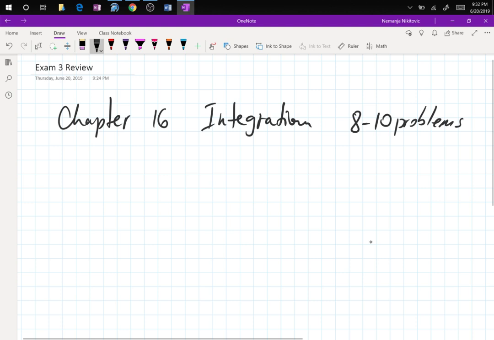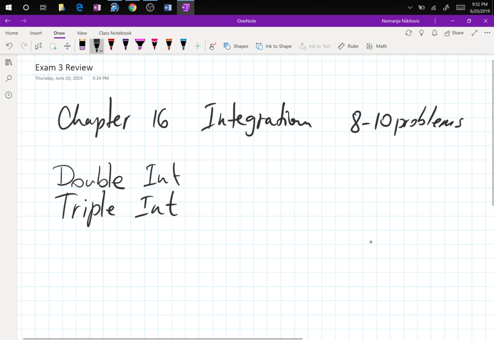So now, what we have are double integrals, triple integrals, mass calculations, I mean, that's the center of mass and all that stuff, and then finally, change of variables.